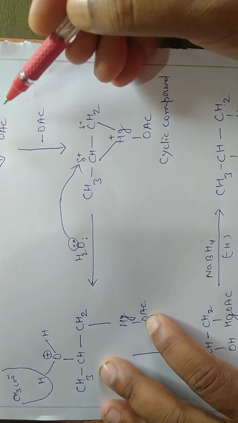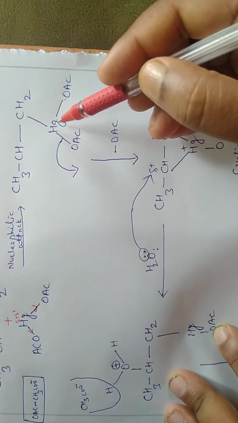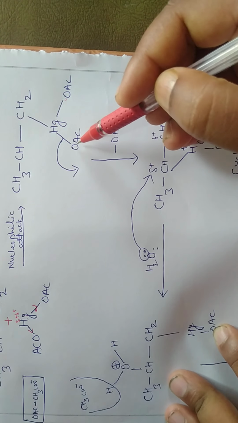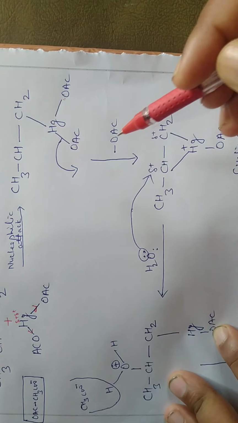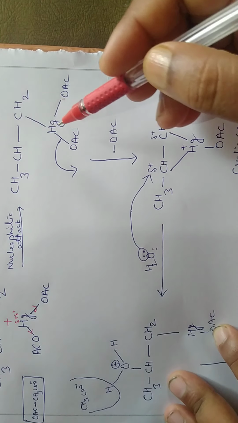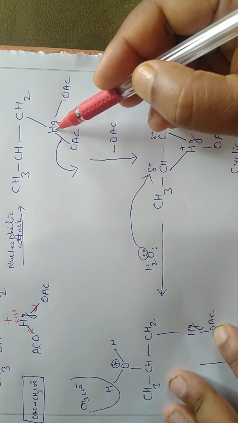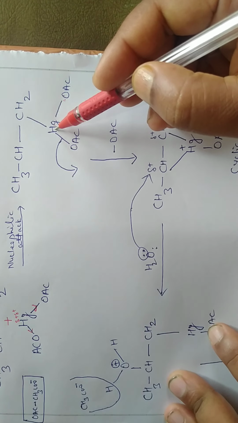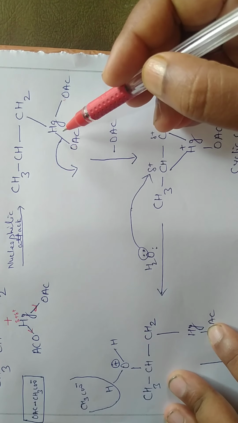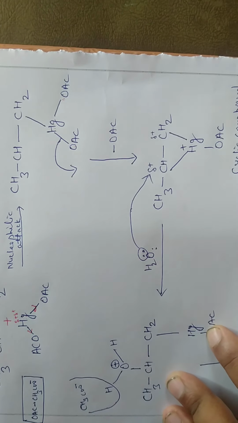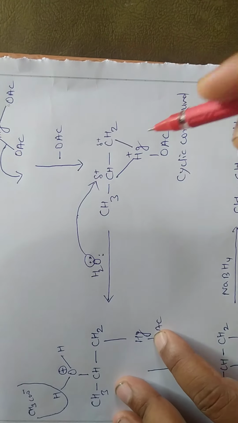How? Once the electron is taken by this acetate ion, as a result this Hg, which has more electrons, suddenly attaches with this carbon atom and forms a cyclic compound.